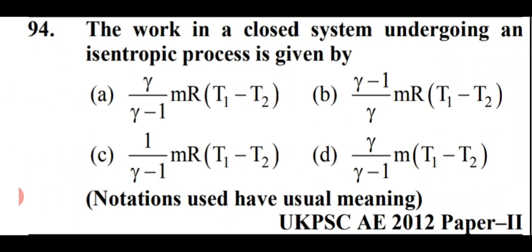That is option number C, and that is mR delta T, that is T1 minus T2, multiplied by 1 by gamma minus 1. Gamma is Cp by Cv, and T1 and T2 are initial and final temperatures. Okay, so option number C is right here. Let's move to next question.